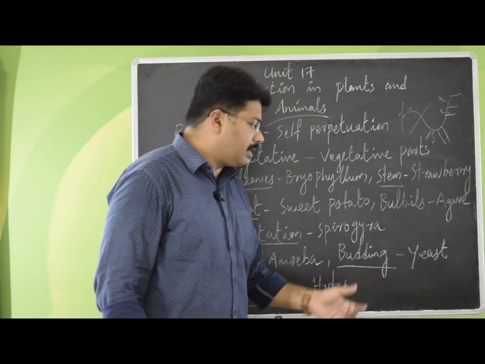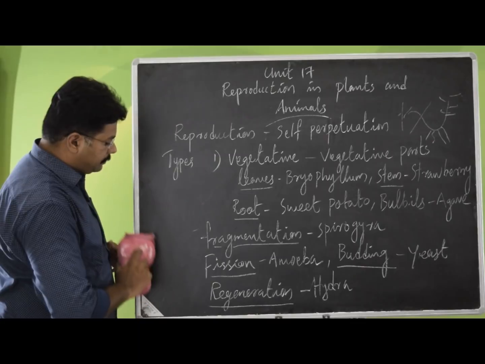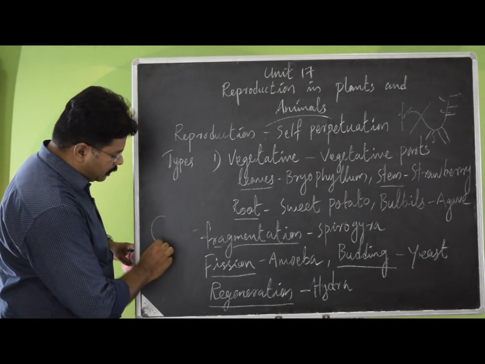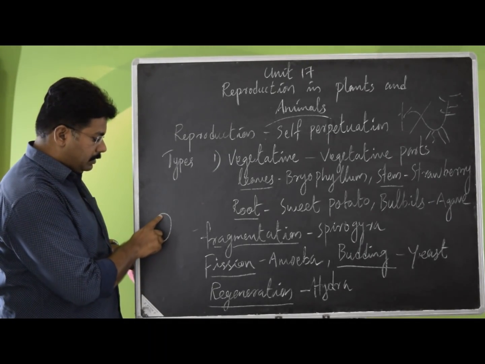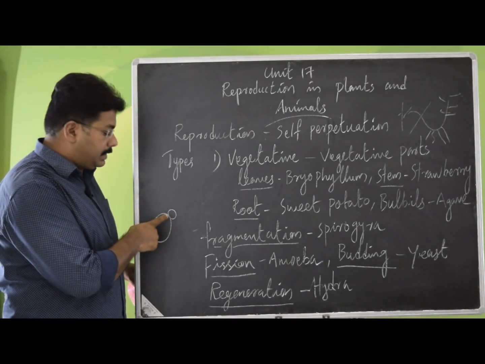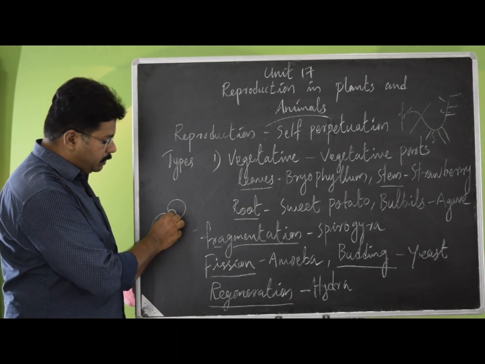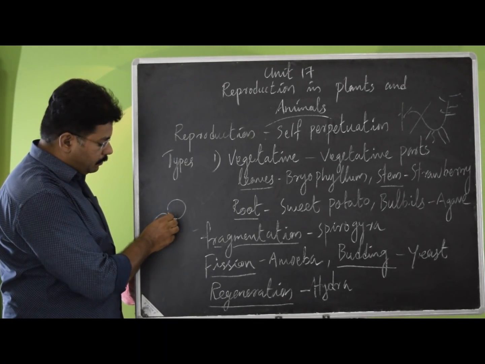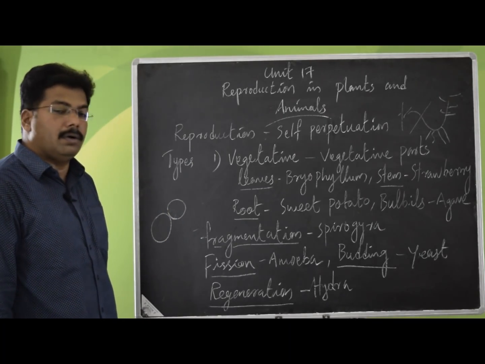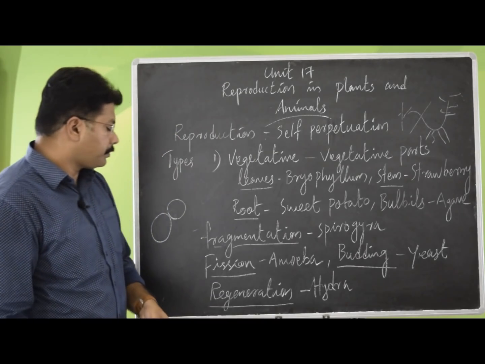Coming to the next one, budding. This happens in the case of yeast. Yeast will start growing. Let's say this is a yeast. A minute bud will start arising here and it will keep growing and detach, and the individual bud will grow into a whole new organism. This is a type of reproduction in yeast.